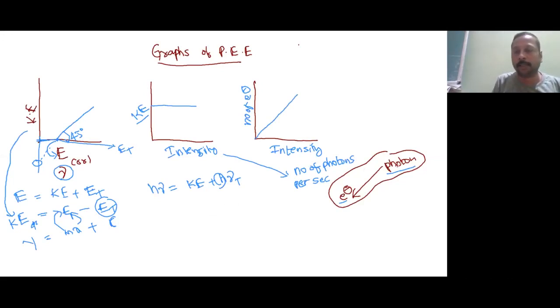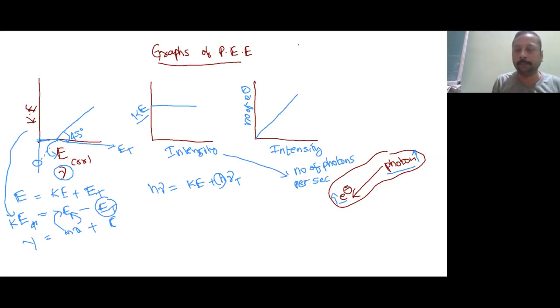More intensity means the number of photons will be more, electrons will capture those photons, and more electrons will come out, provided that the photon energy is more than the threshold energy. Then only this relation is applicable. Note down these three graphs, then we will go to some other topic.